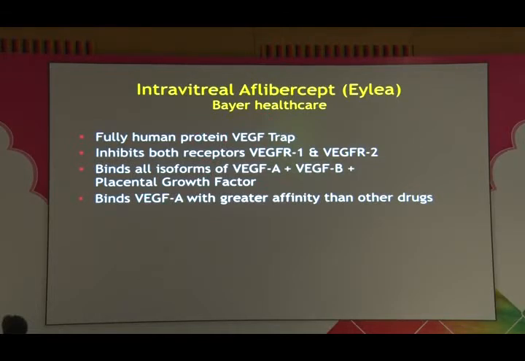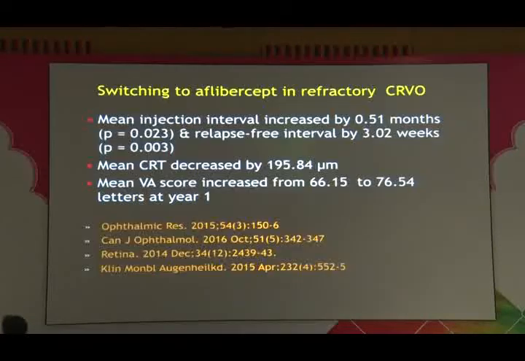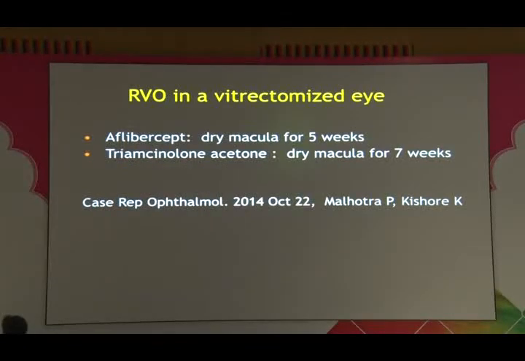I think all of us know, so I won't discuss this. So you see my case where we were treating with monthly Lucentis, not getting a response, and then with 1 injection, you see the response with aflibercept. So these are the various studies which have shown that switching to aflibercept in refractory cases gives a benefit over the other 2 drugs, Avastin and Lucentis, in refractory cases.